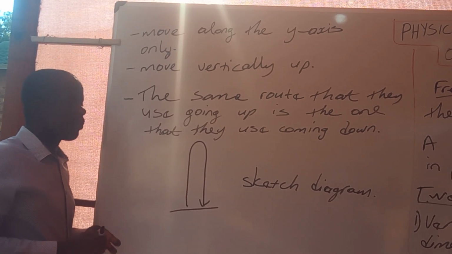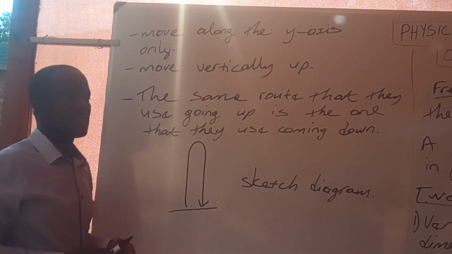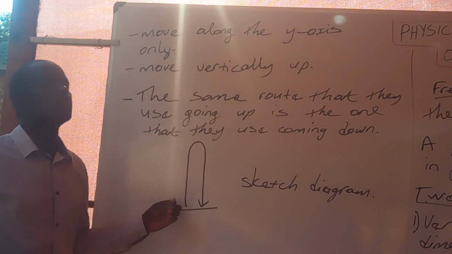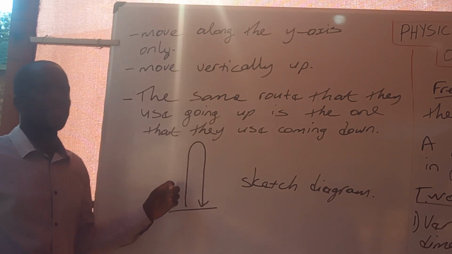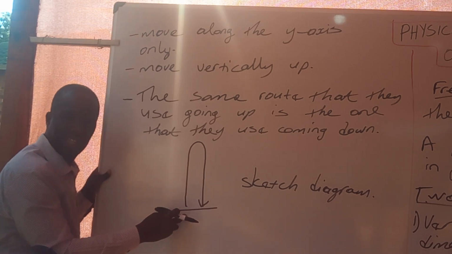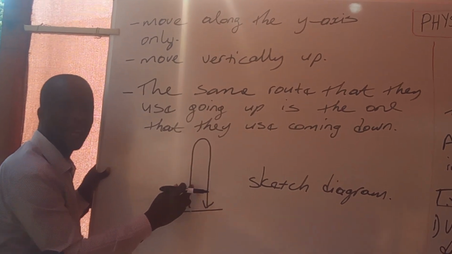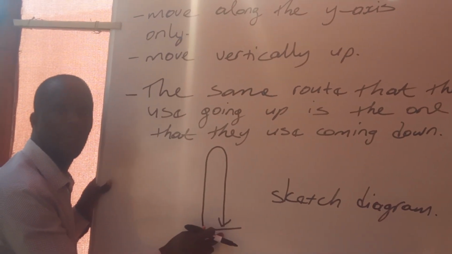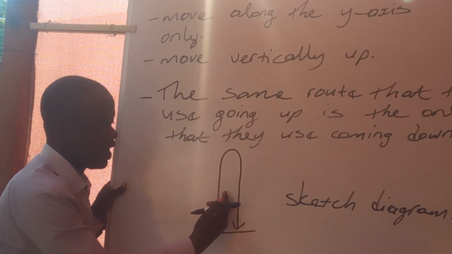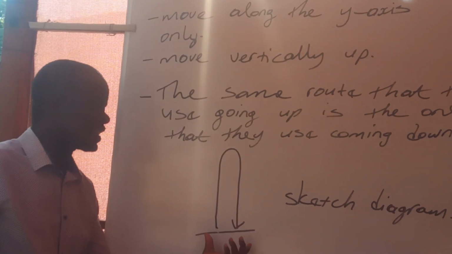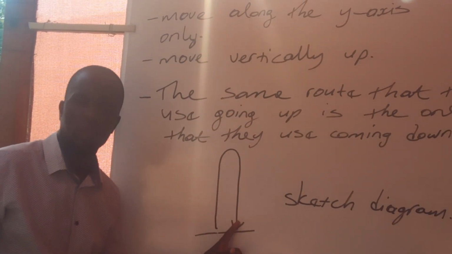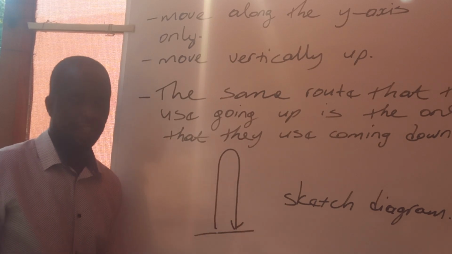So our vertical projectiles are projectiles that move along the y-axis only, and the same route that they use to go up is the same route that they are going to use to come down. Now, I don't want you to be confused by the sketch diagrams that we use. The reason why we separate the upward arm and the downward arm on our sketch diagram is in order for you to see the upward arm separate from the downward arm. But it doesn't necessarily mean that the route used by the projectile to go up is different from the route used by the projectile to come down. It uses the same route.